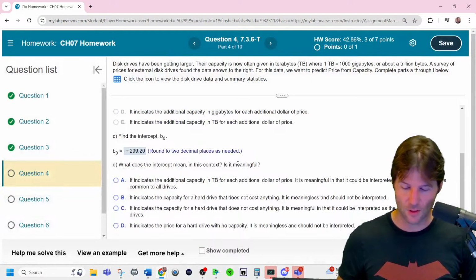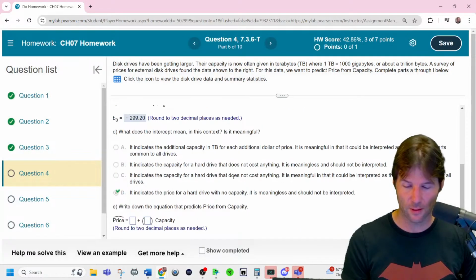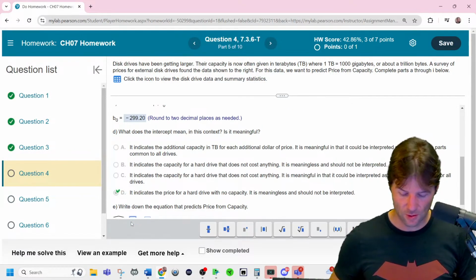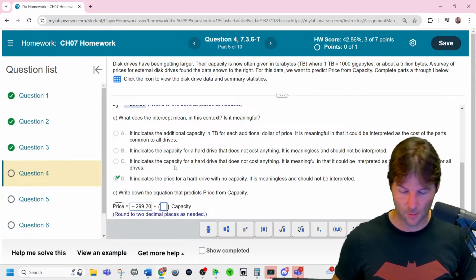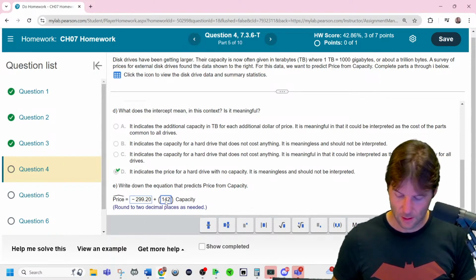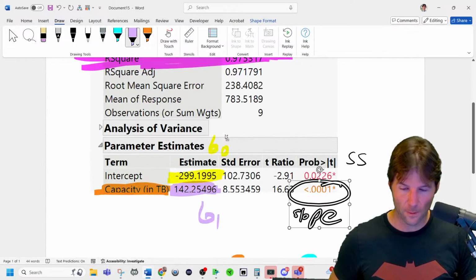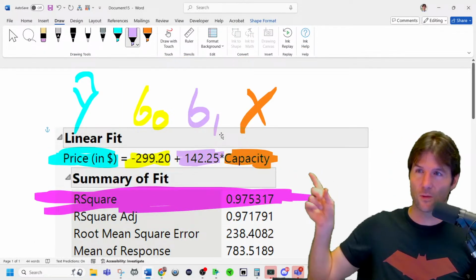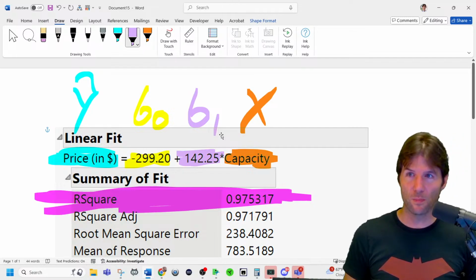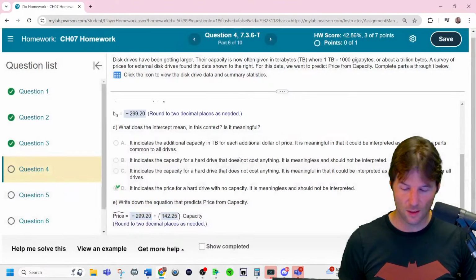That is the intercept. And what does this mean? It would be a 0 terabyte hard drive. It indicates the price of a hard drive with no capacity is meaningless and should not be interpreted. Write out the equation. So now it just wants us to put the intercept plus slope times capacity. And remember, this is all found in your JMP output right here where you have the equation. So there's the equation right there, the B0 plus B1X. And great job, Evan. So make sure to plug in those values and you'll get them.